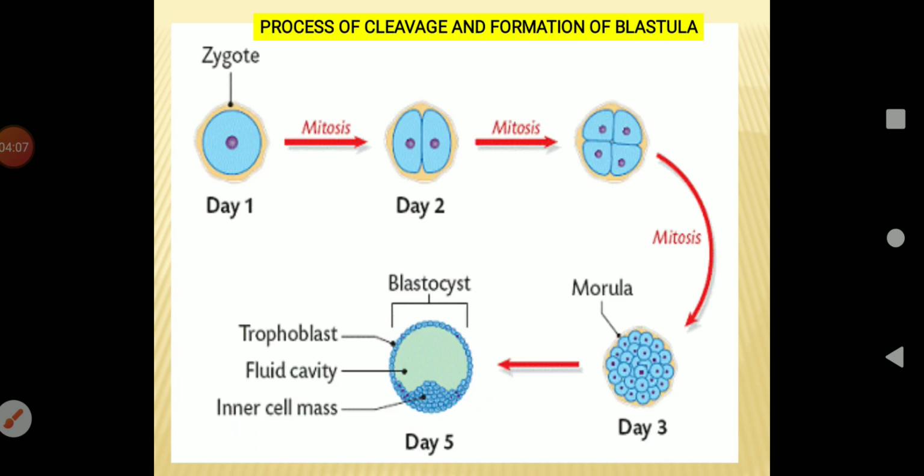Here the process of cleavage and the formation of blastula is observed, how mitotic division proceeds during embryonic development in the fallopian tube. The zygote divides vertically, then at right angle to the vertical division forms a four-celled stage, then forms the morula. Morula consists of 16 cells. There are two types of cells: an outer layer of smaller clearer cells and an inner mass of larger cells.